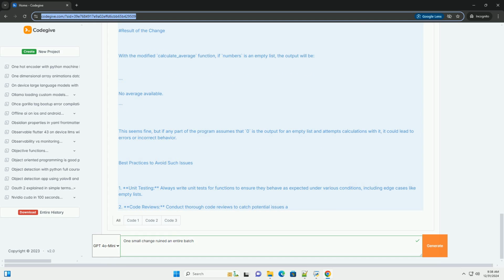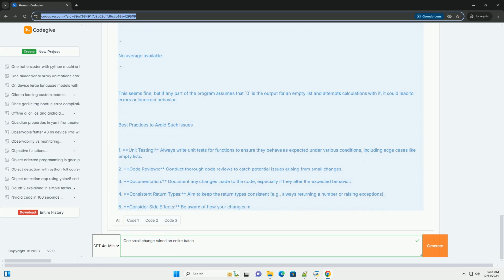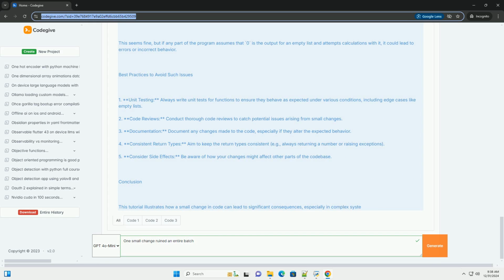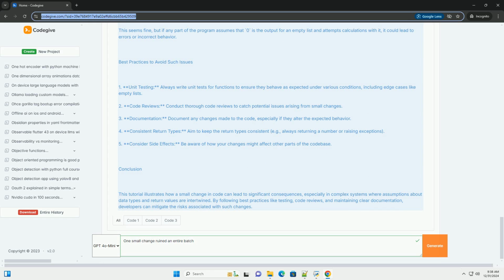Understanding the issue. When working with a code base, developers often make small changes to improve functionality or fix bugs. However, these changes can inadvertently introduce new bugs or cause existing features to malfunction, especially if the code is interconnected or if there is a lack of proper testing.